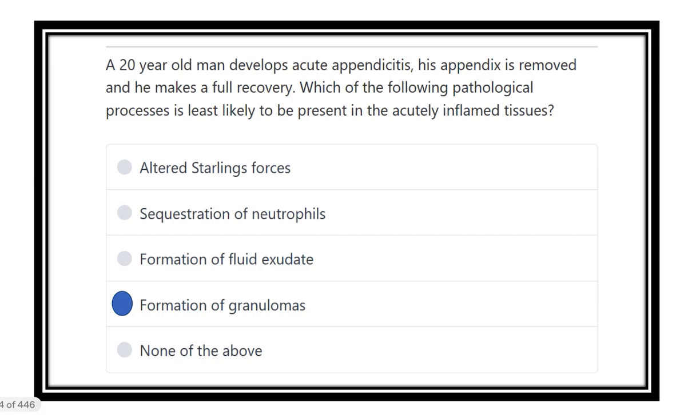So now, which is not, or less likely, present in acute inflammation? Here we can see alteration of the Starling force. It is also true because there is edema. There is also sequestration of the neutrophil. It is also true because the neutrophil is the first line defense for acute inflammation. Then formation of the fluid exudates, it is also true.